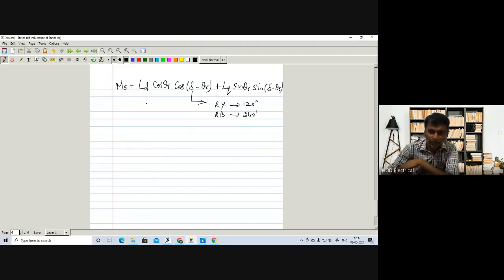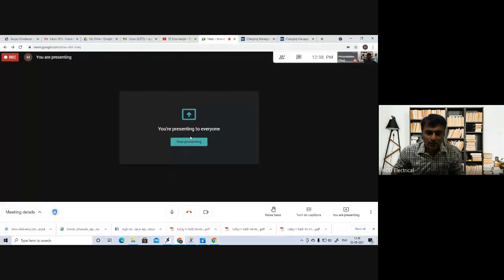Once again, I would like to summarize some of the points I would like to explain today. In this modeling, we are not at all considering the stator slots. Then the three-phase windings are distributed windings. For the distributed winding, the self-inductance as well as the mutual inductance formulas are the same: LD plus LQ by 2 plus LD minus LQ by 2 into cos theta. You can derive it like that. I don't like to repeat the same thing again to continue.